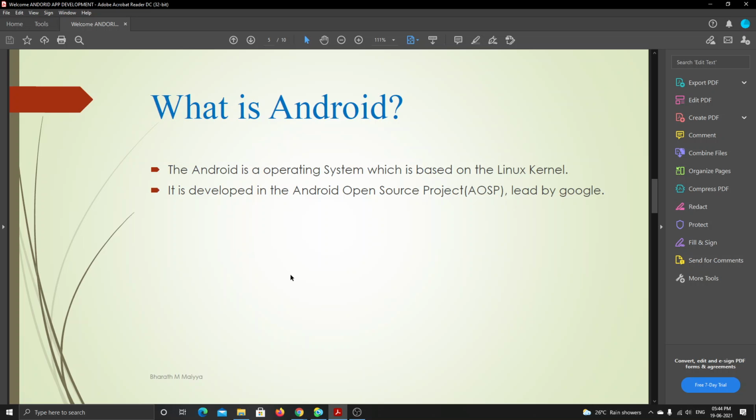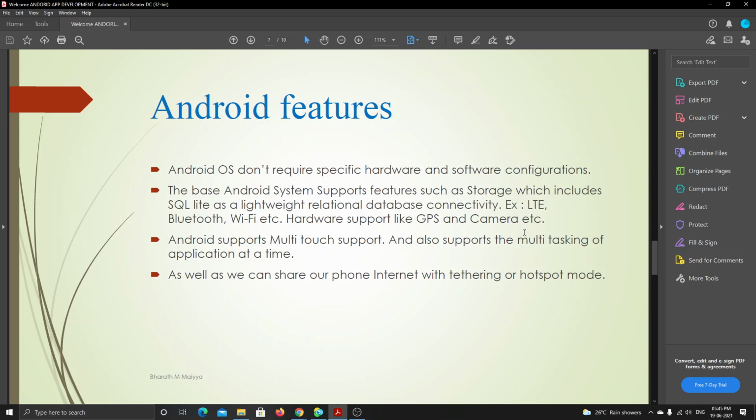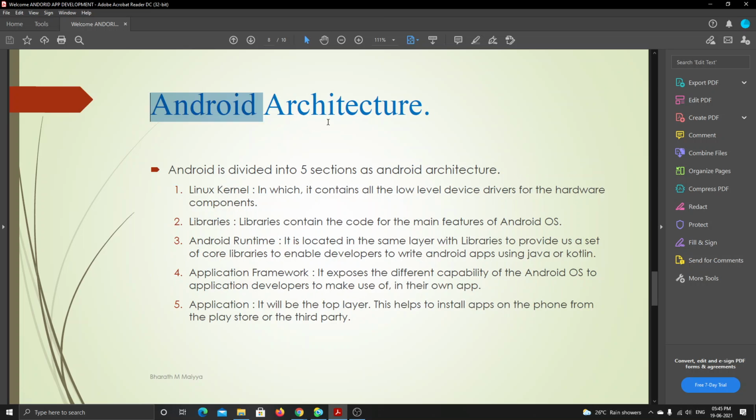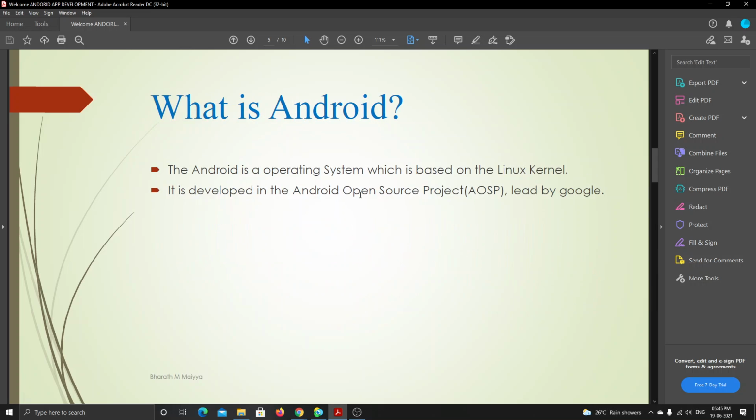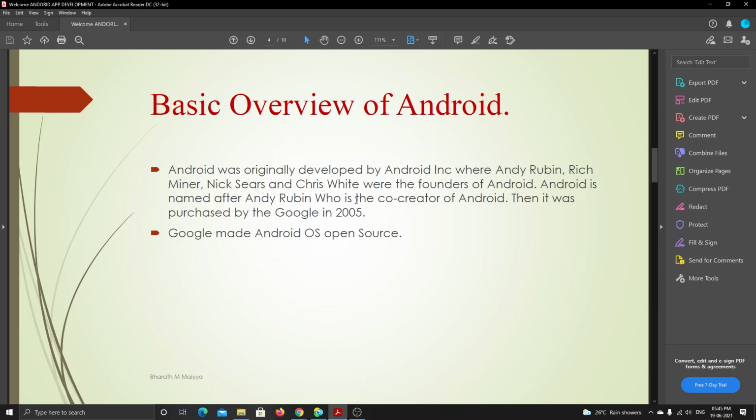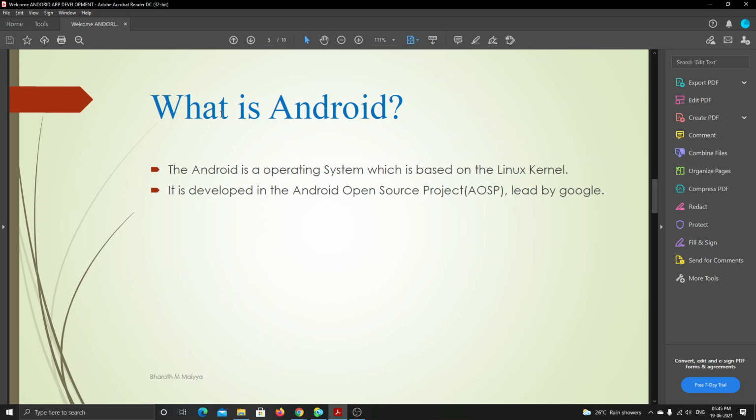Sir, once more, is it a software or what is it, this Linux kernel? The kernel is not a software. I will explain when the Android architecture comes. We can understand it in depth there. But for now you can understand that Android is based on the Linux kernel.